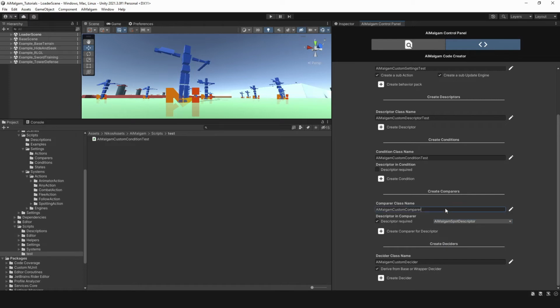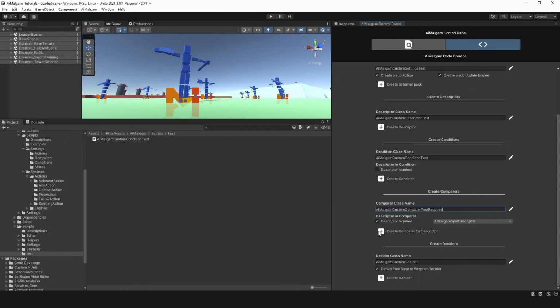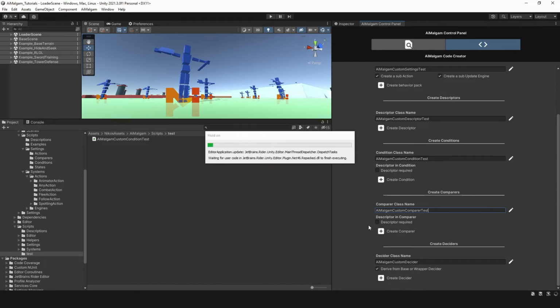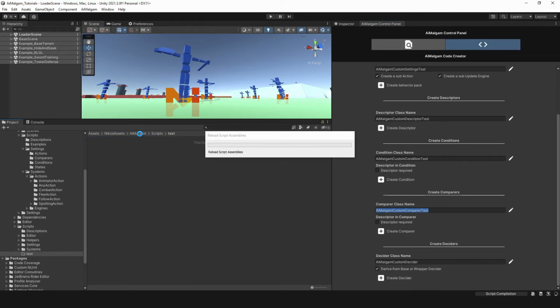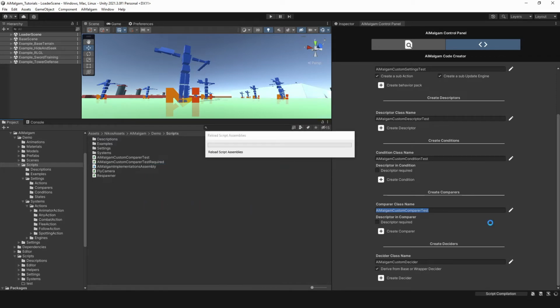It is basically the same procedure. Let's open up the generated files.